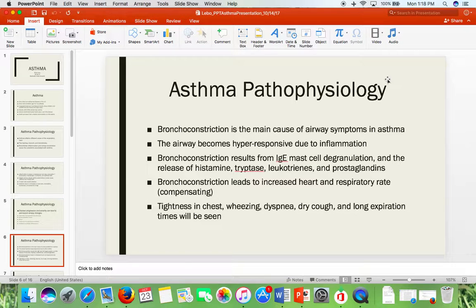We know that bronchoconstriction is the main cause of airway symptoms in asthma. The airway becomes hyperresponsive due to inflammation. Bronchoconstriction results from IgE, mast cell degranulation, and the release of histamine, tryptase, leukotrienes, and prostaglandins. This bronchoconstriction leads to an increased heart rate and an increased respiratory rate. The body is compensating in this regard, trying to keep its tissues and organs perfused. The patient will begin to experience tightness in the chest, wheezing, dyspnea, dry cough, and a long expiration period.